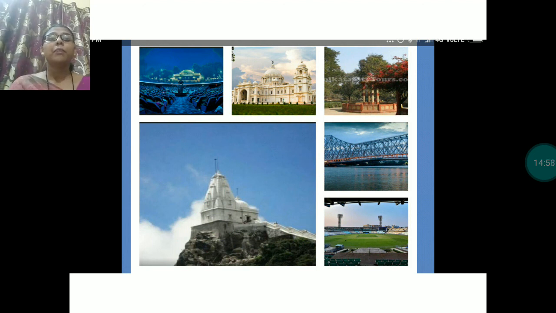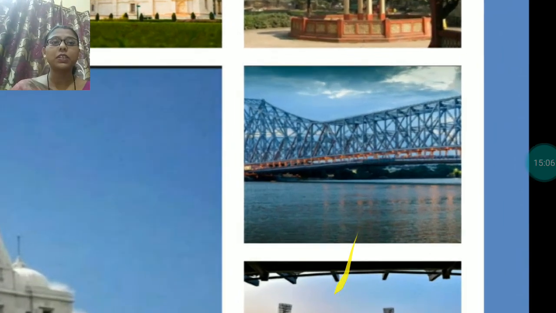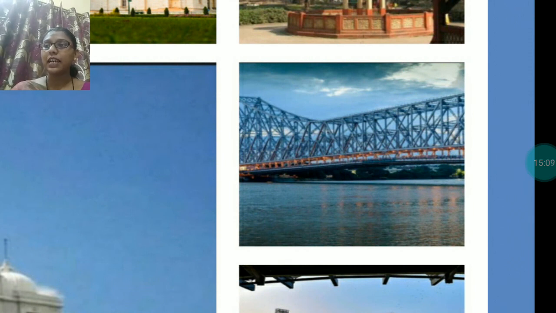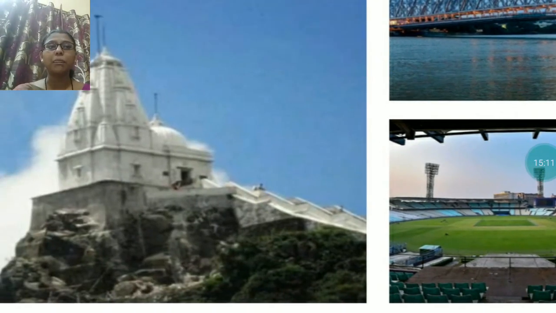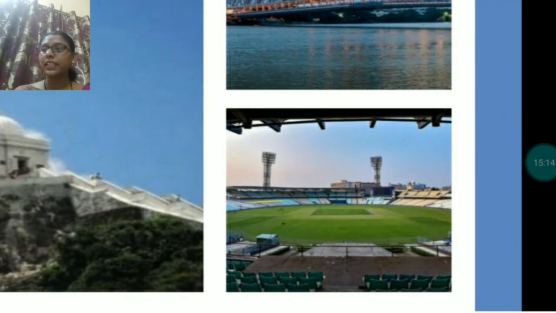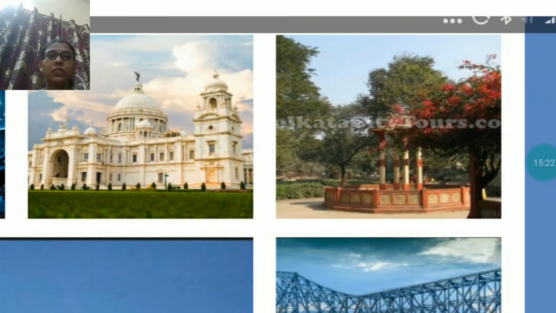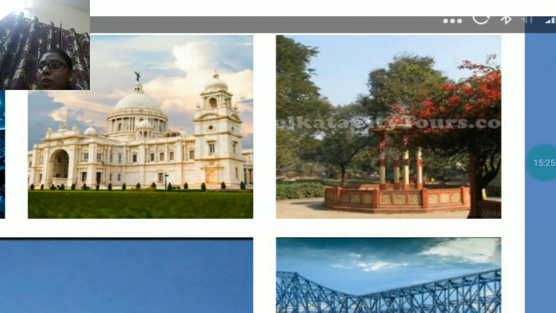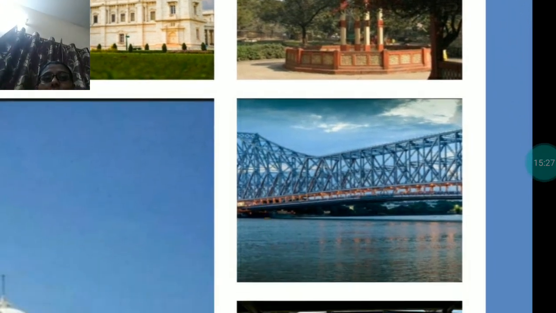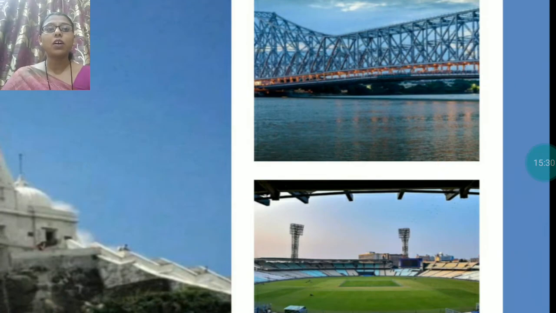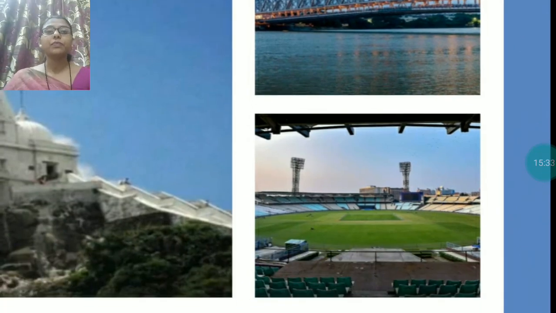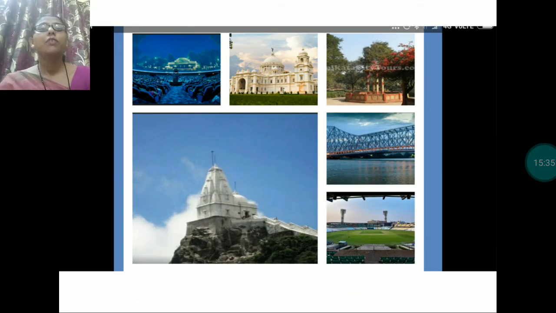These are the main tourist places of West Bengal. Here you can see the picture of Howrah Bridge. After that, Parasnath Temple. This is the Parasnath Temple. Zoological Garden. Here you can see Zoological Garden, Victoria Memorial, Eden Garden. This is the picture of Eden Garden. So it is famous for all these things. These are the famous places of West Bengal.